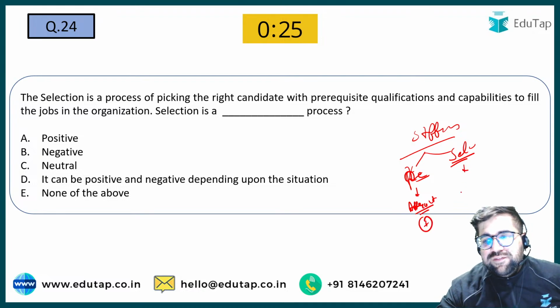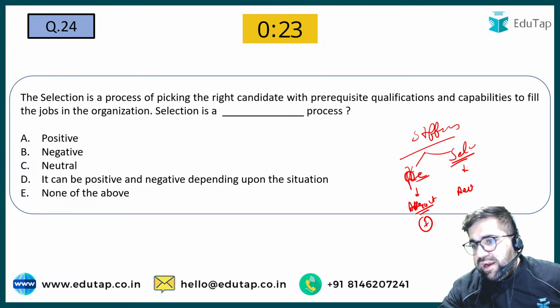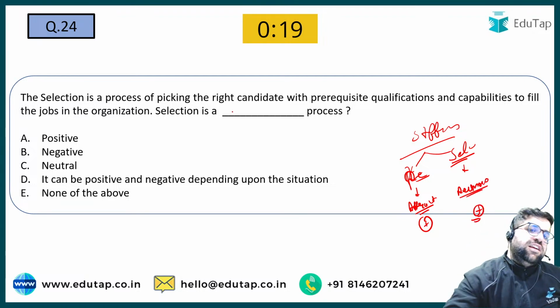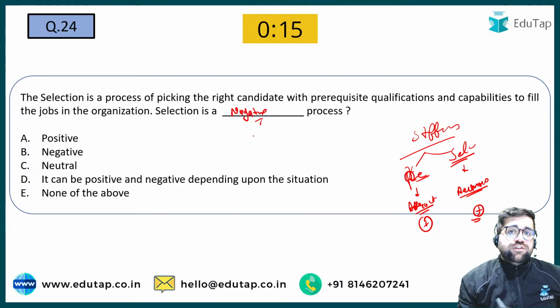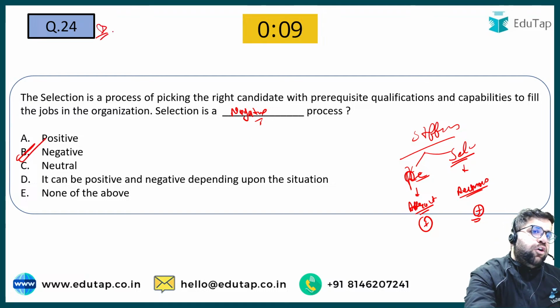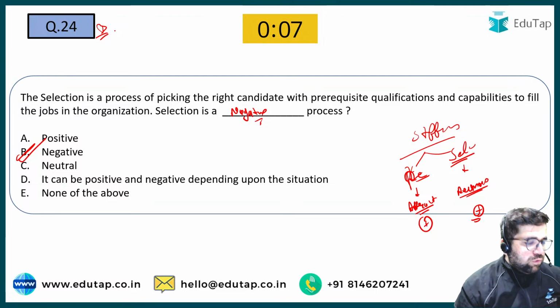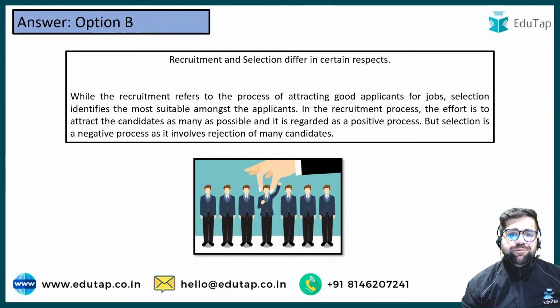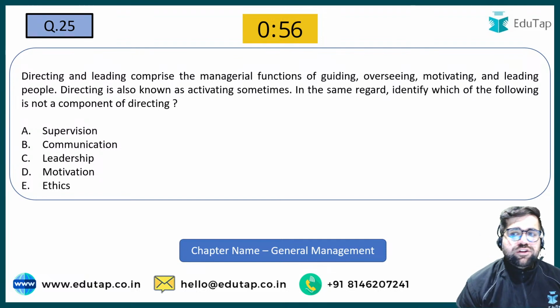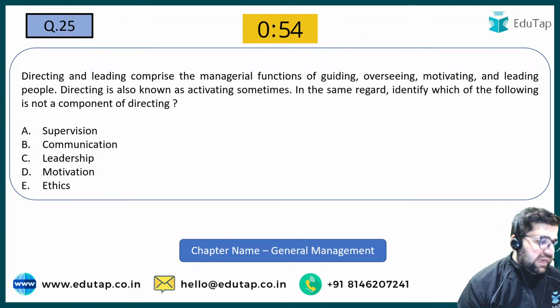But in selection we try to remove those people who do not fit for the job. Therefore selection is a negative process. But if the same question is there for recruitment, then your answer will be positive. So the right answer over here will be 24 ka option number B. Cool. Answer will be option number B. Good. 25. Try to answer that which of the following is not a component of directing.